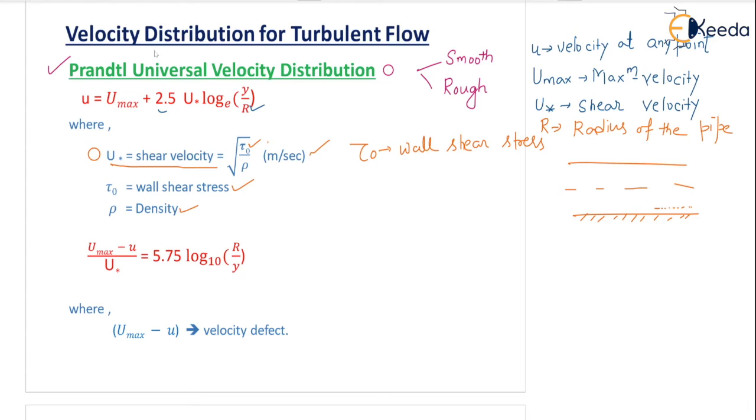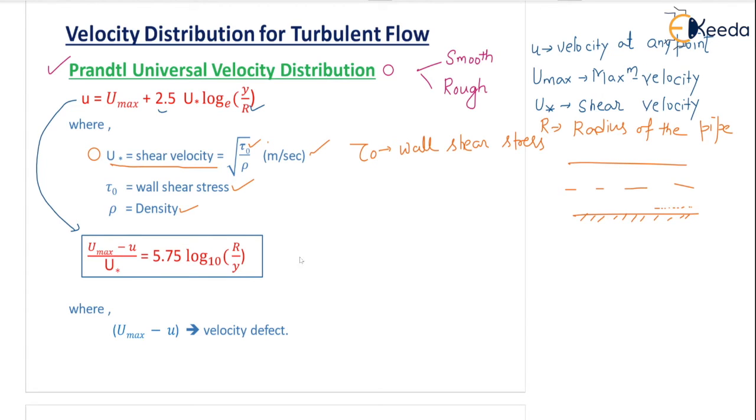The same equation can also be written in a different form: u max minus u by u star equal to 5.75 log 10 R by y.